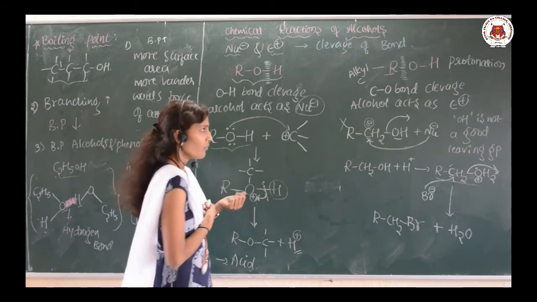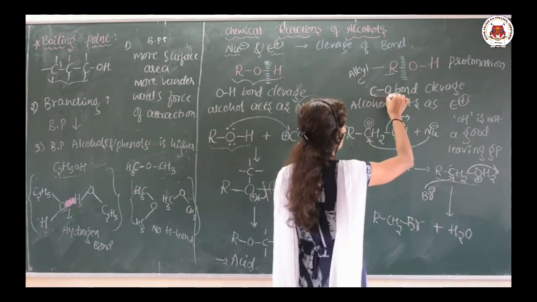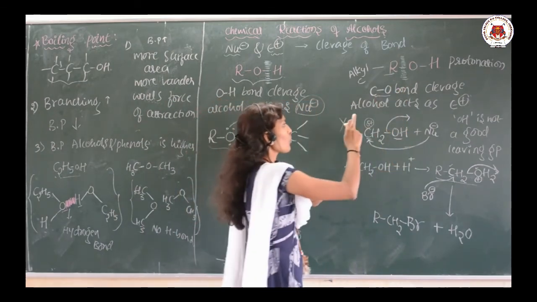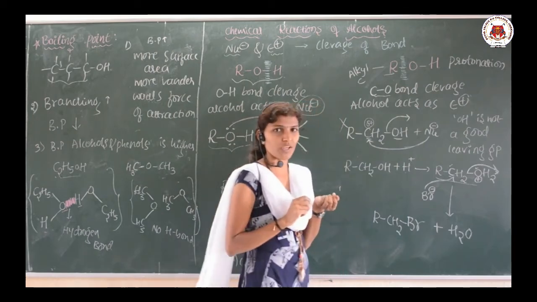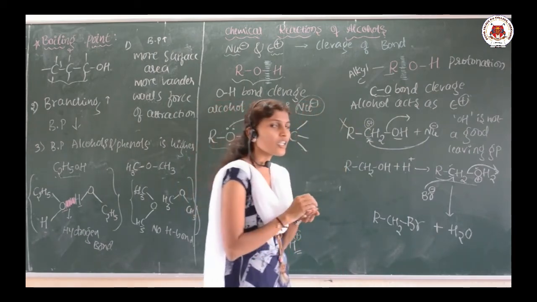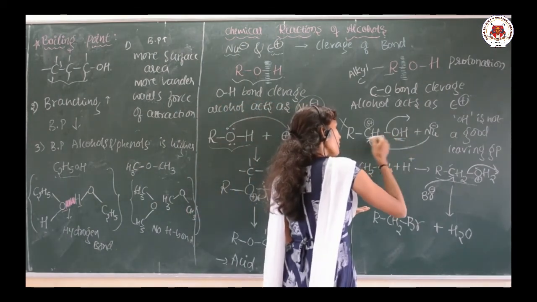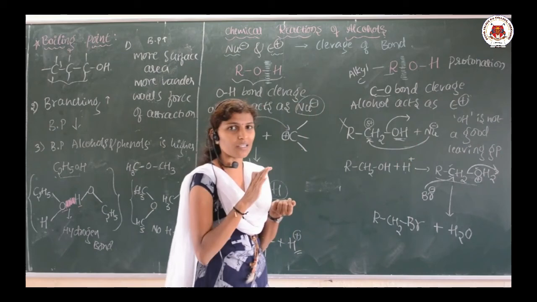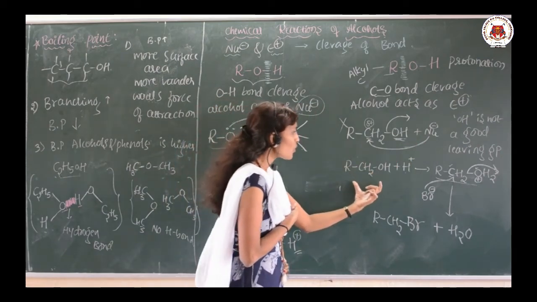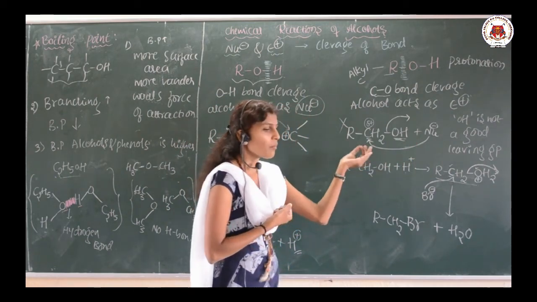When there is a bond breaking between the carbon and oxygen, the alcohol acts as an electrophile, but directly it will not happen, because OH is not a good leaving group. Because of that, directly it is not possible. So first we have to do the protonation. Add any one of the acids to the alcohol, make it protonated.